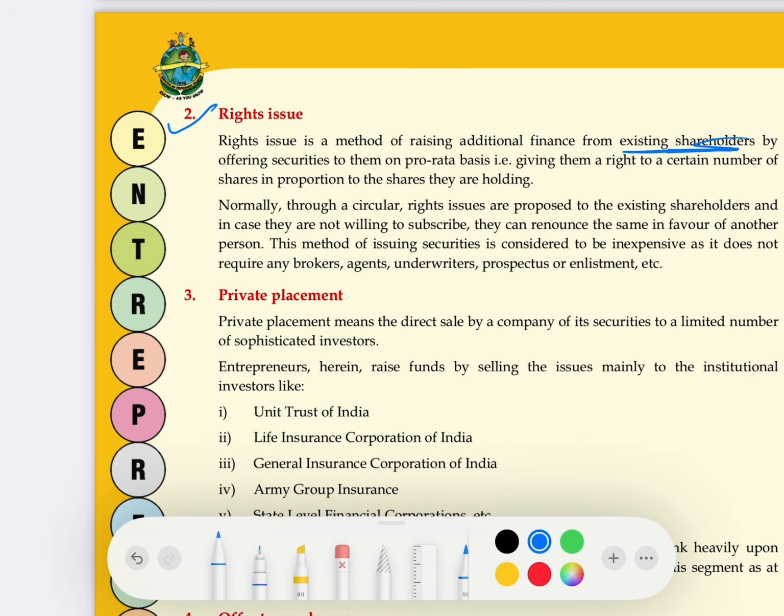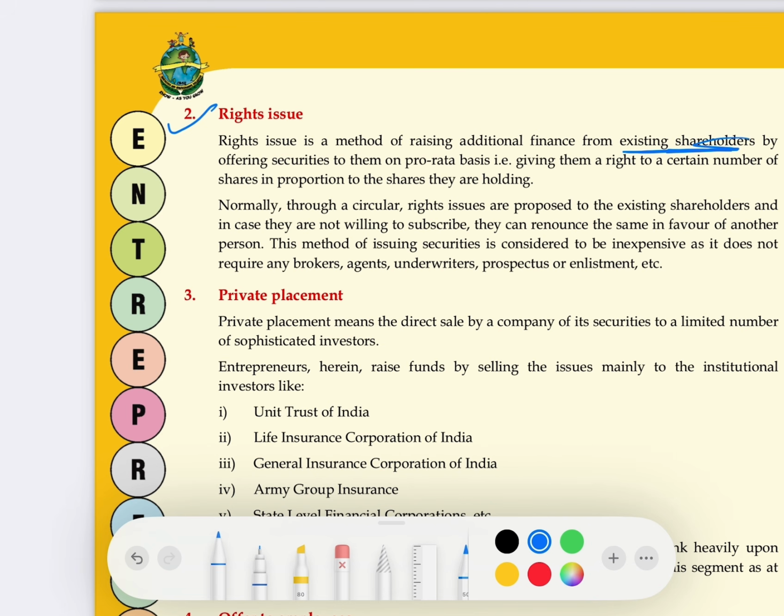So let's make the definition. The two keywords are existing shareholders. When the shares are issued to existing shareholders on pro rata basis, that is called right issue.